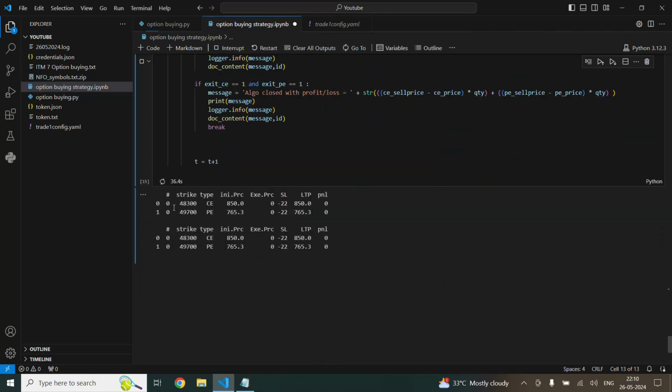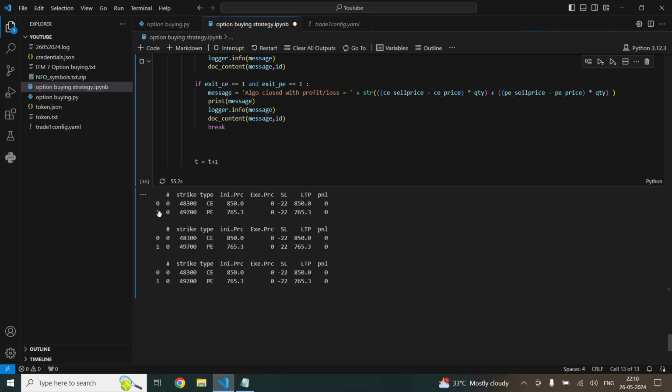So you can see here, this is the strike, this is the type, this is the initialized price. When we get the buy order, the executed price will be shown here. Stop loss will come here, and the LTP of that particular strike will be shown here, and the profit and loss will be displayed here.